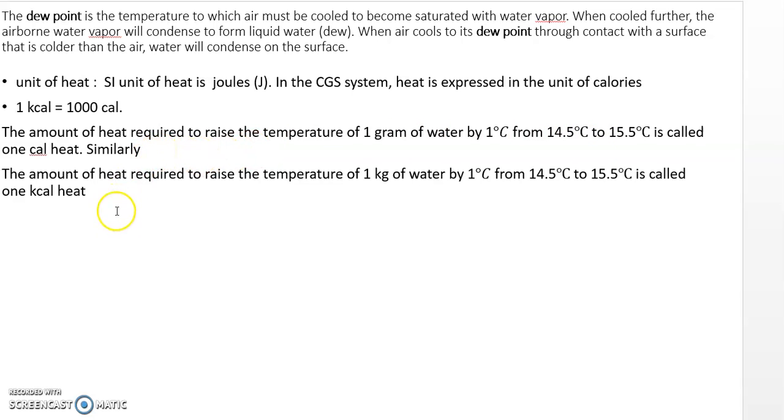How do you define 1 kilocalorie of heat? The amount of heat required to raise the temperature of 1 kilogram of water by 1 degree Celsius, from 14.5 to 15.5 degrees Celsius, is called 1 kilocalorie of heat. The remaining we'll do afterwards.